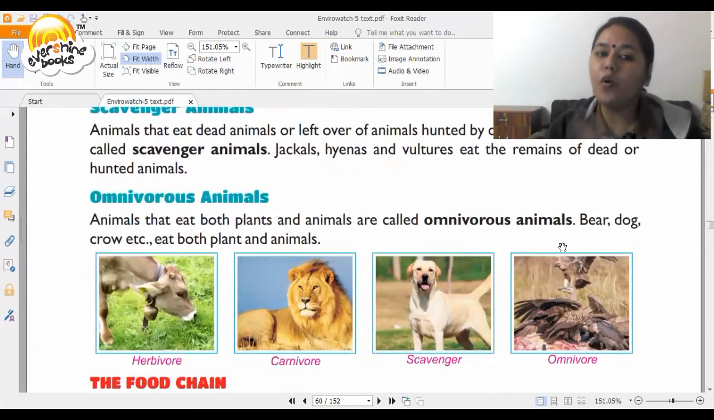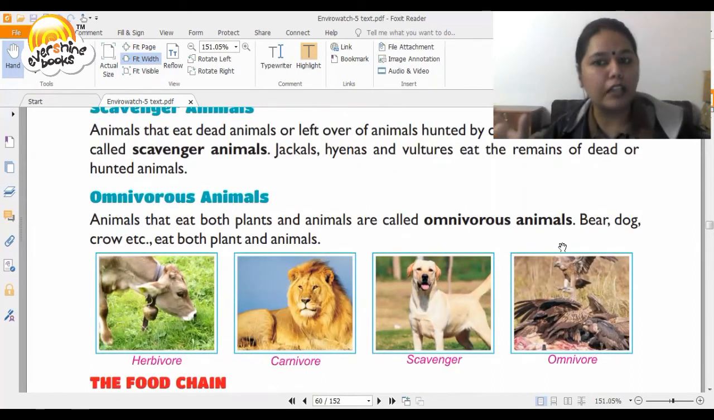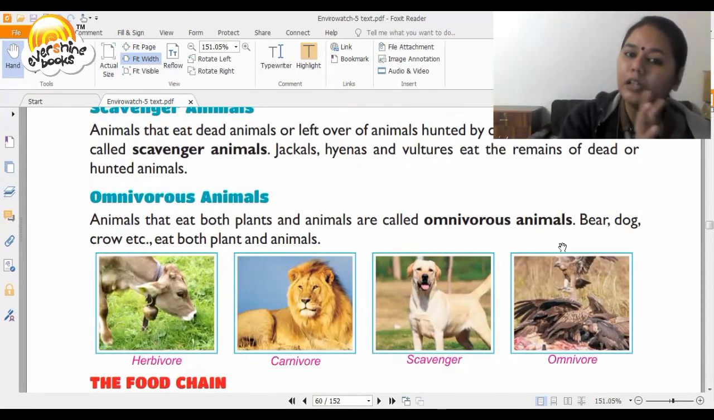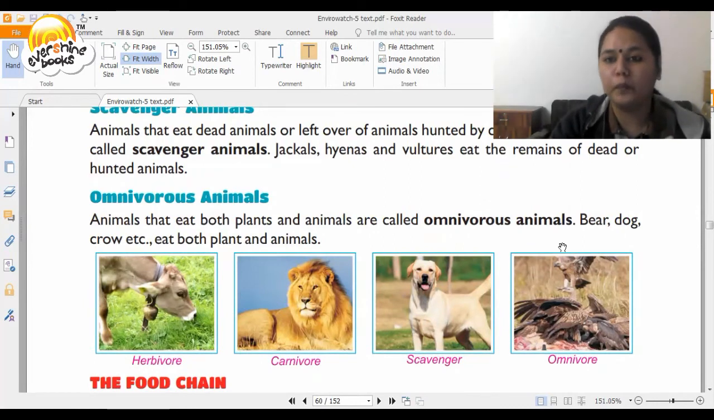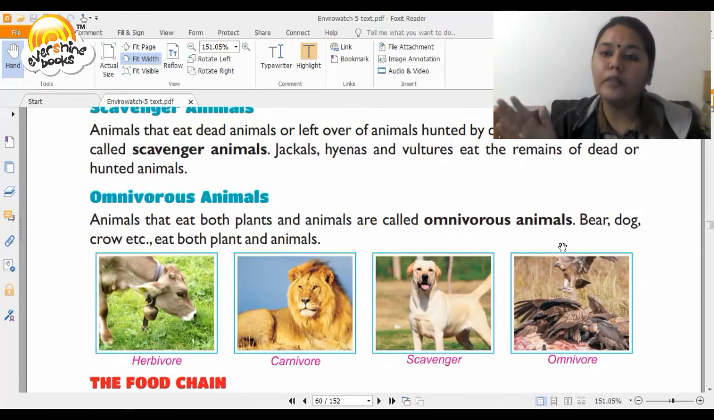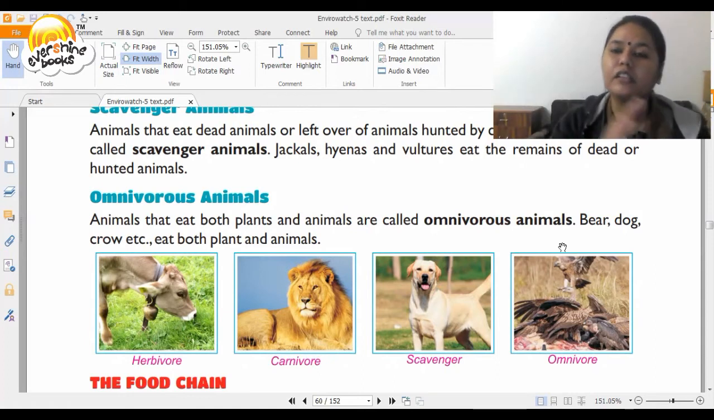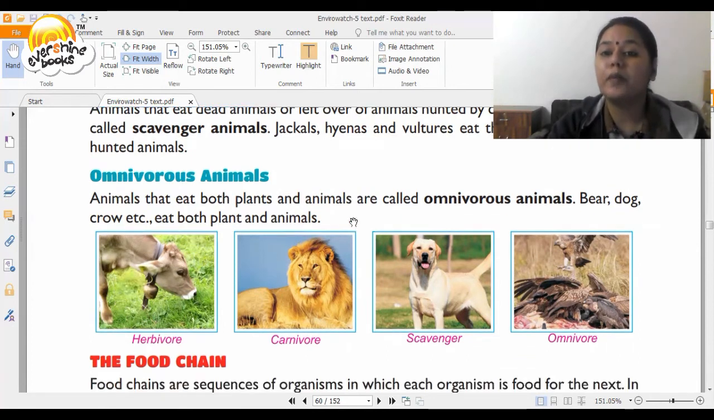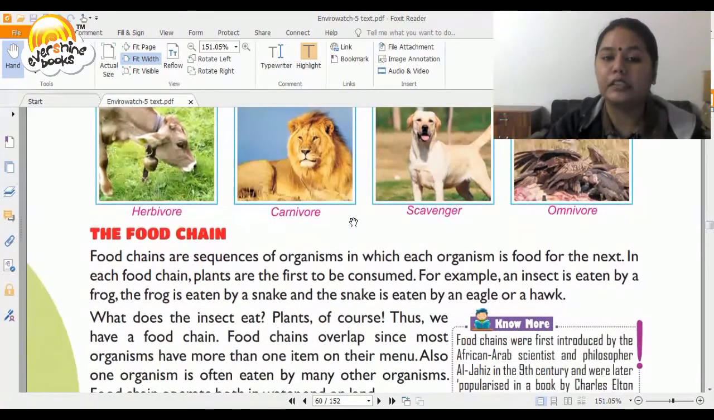Now, then you have omnivorous animals which eat plants also, or who eat the animals also, right? So they are a combination of herbivorous and carnivorous. So these are called omnivorous. What are the examples? Bear, dog, crow, etc. They eat plants as well as animals.